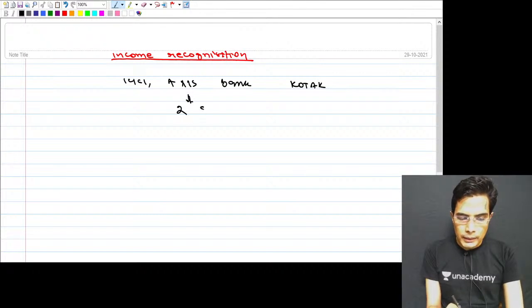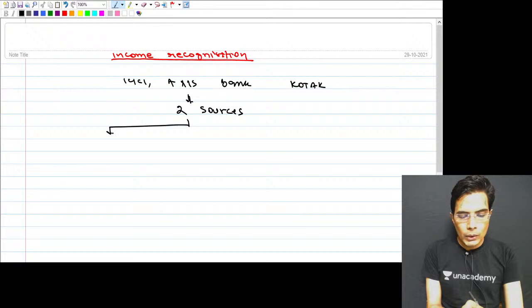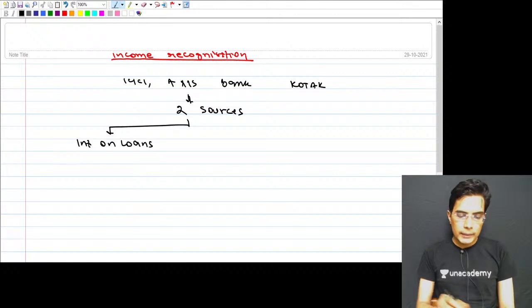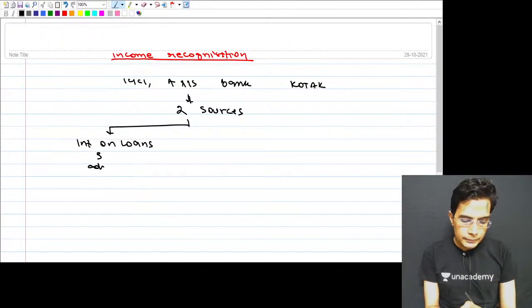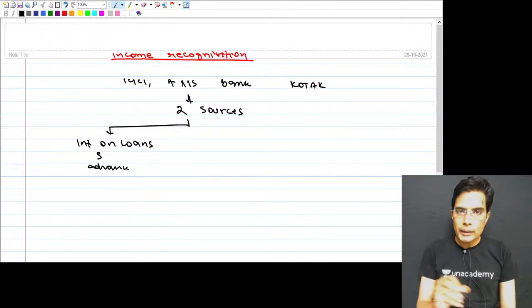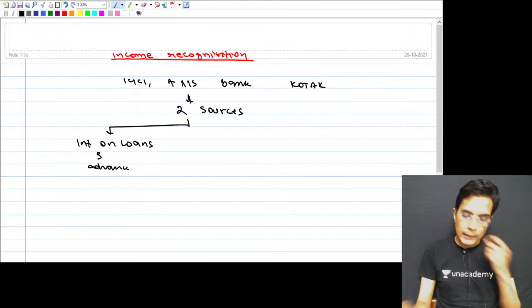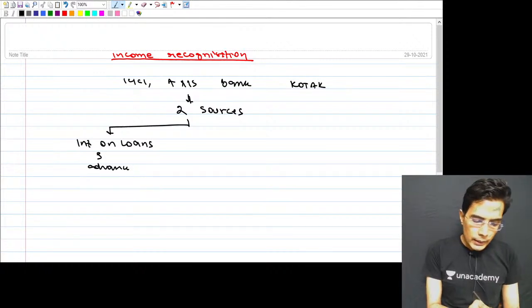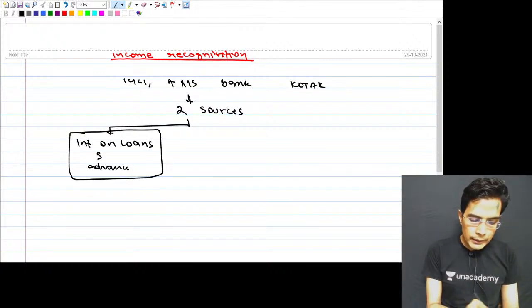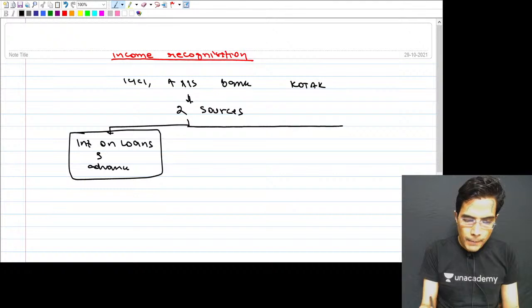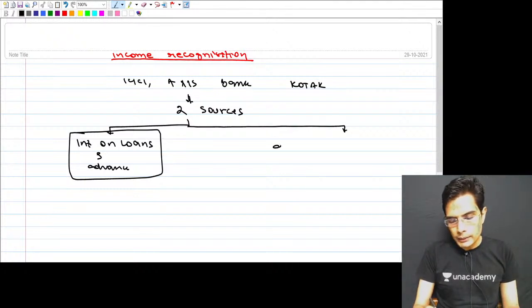Those two sources are interest on loans and advances, and discounting charges on bills discounted. The majority of a banking company's income comes from these two sources.